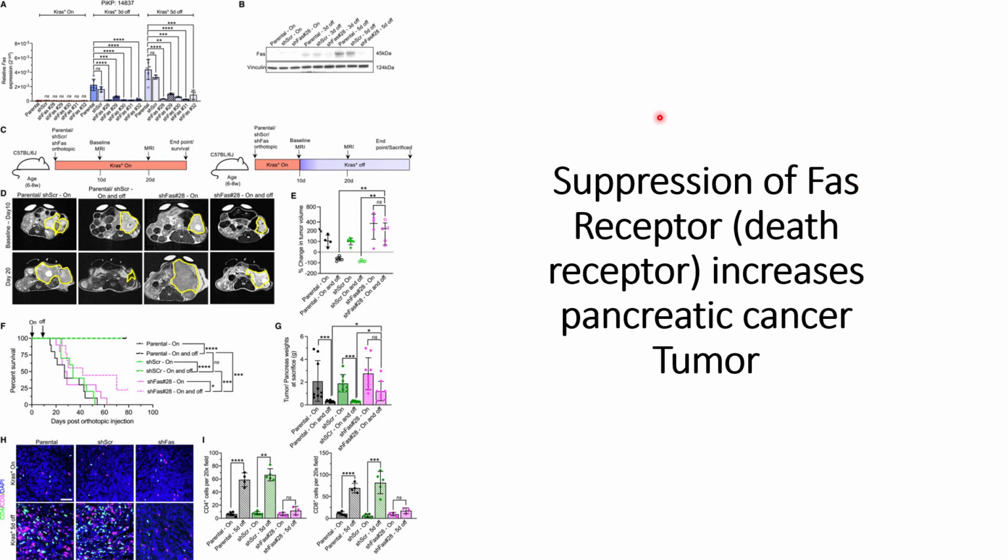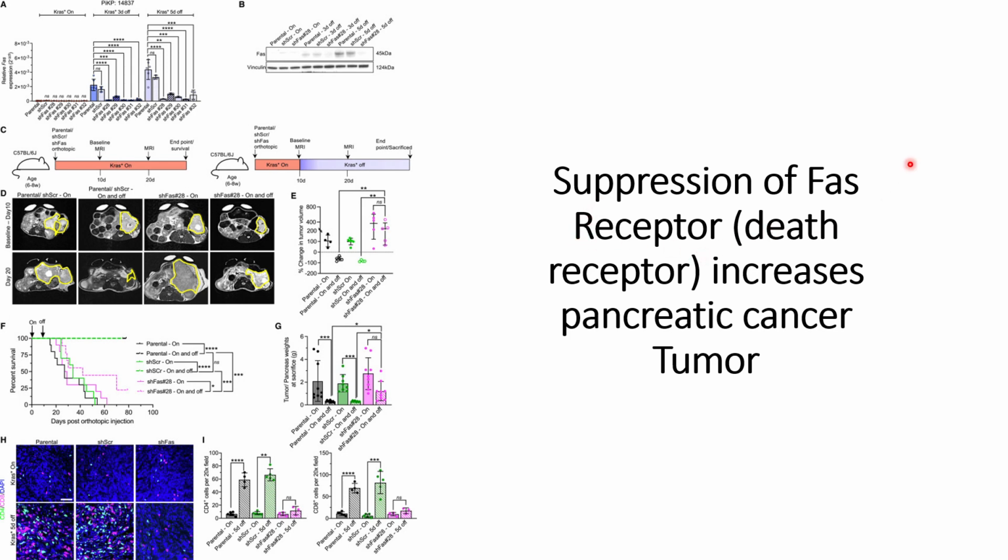And we have seen a decrease in the pancreatic tumors within the pancreatic cancer cells where KRAS mutations are being turned off. So in order to validate these things further, the researchers used another approach, that is to suppress these FAS receptors and see whether the pancreatic cancer cells start to grow again where KRAS mutations are off, or whether there is another factor that is also playing a role.